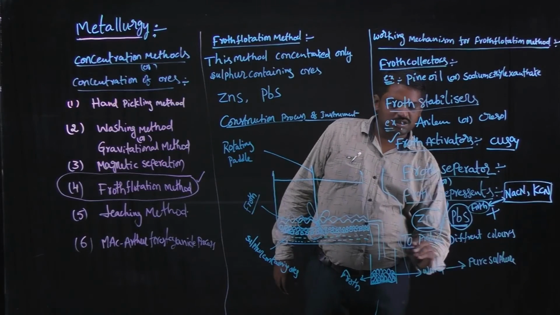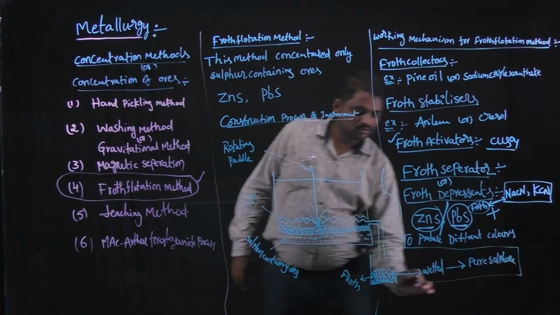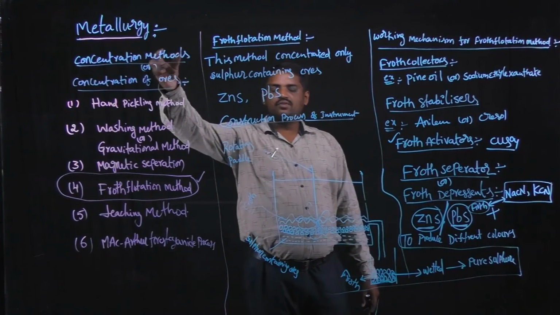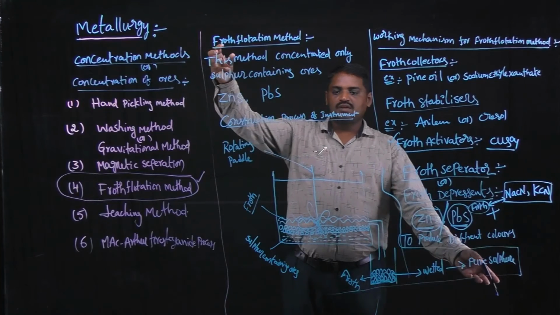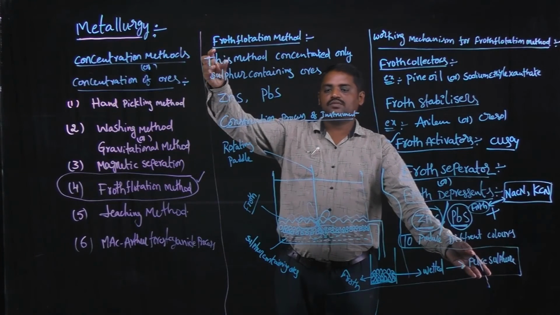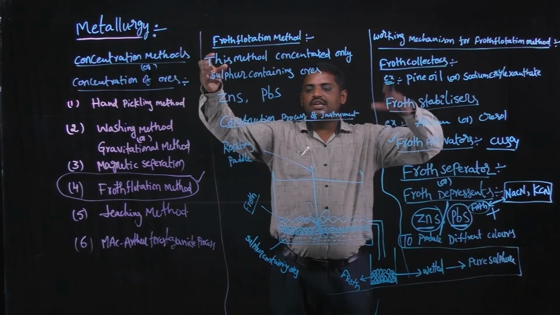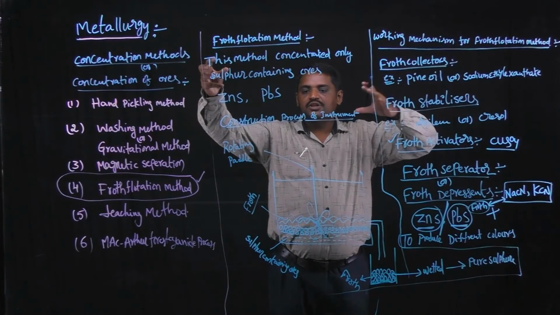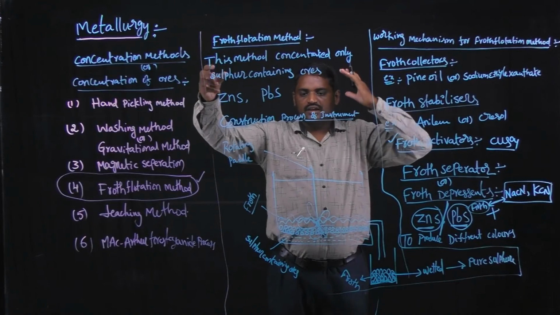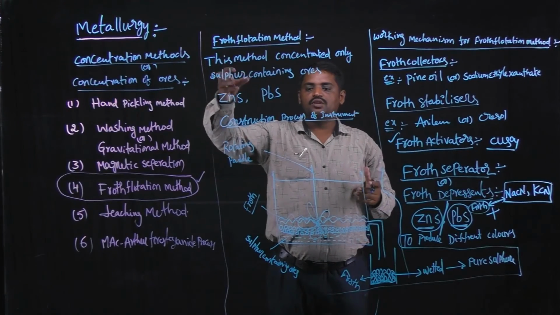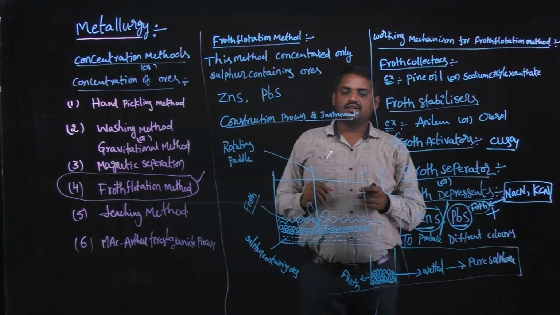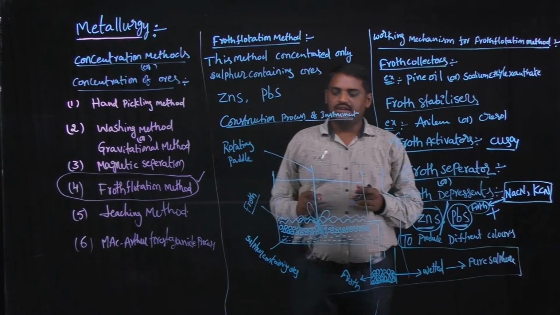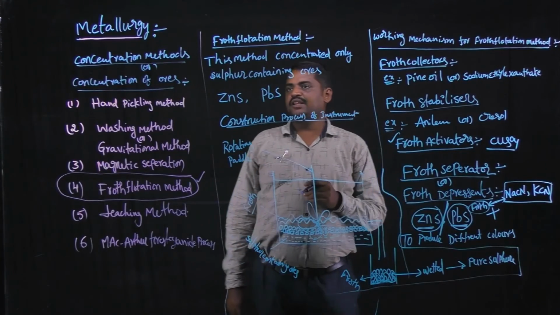So this is a concentration method. The sulfide ore is taken, and that sulfide ore is converted to pure sulfur, meaning the remaining impurities are eliminated. That is the main use of the froth flotation method. Okay. Once again, recall this method, the froth flotation method.